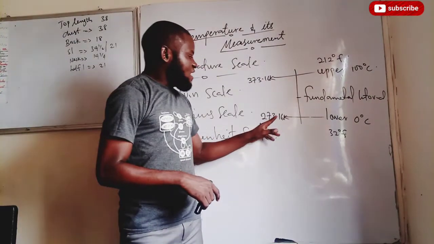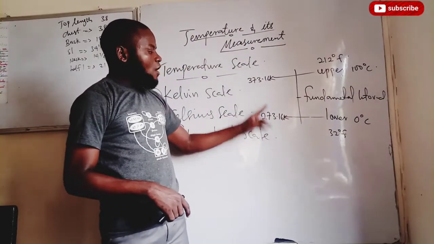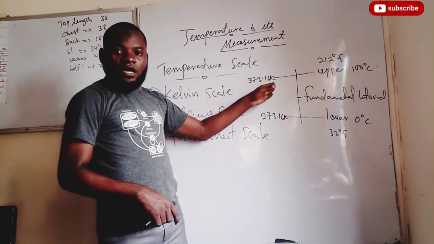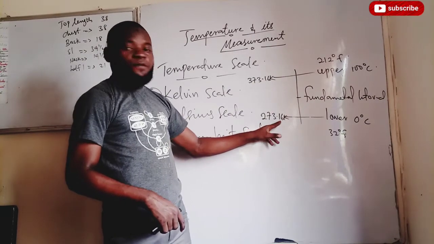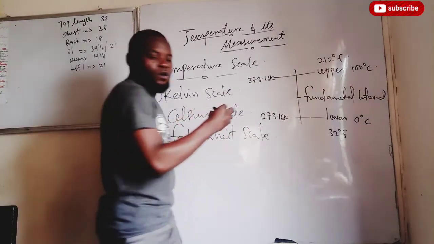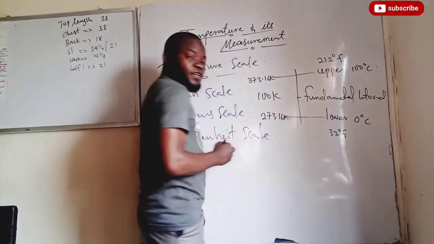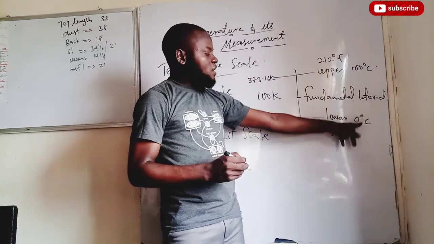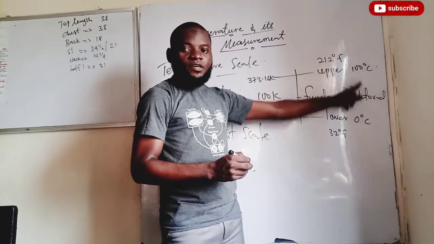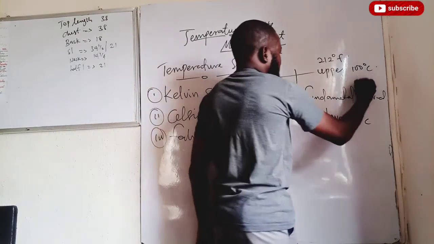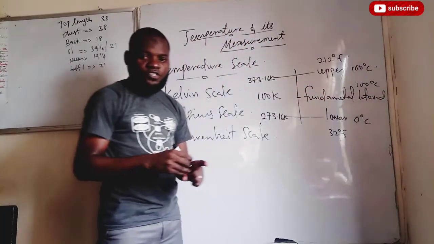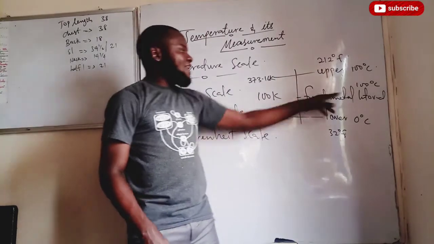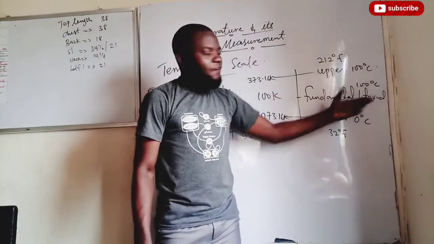Now, if I take the difference, that is the fundamental interval of the Kelvin scale, 373.16 Kelvin minus 273.16 Kelvin, that will give us 100 Kelvin. And if I take the difference between the upper fixed point and lower fixed point of the Celsius scale, 100 degrees Celsius minus 0 degrees Celsius, that will still give me 100 degrees Celsius. You can now see that the magnitude of the Kelvin scale and that of the Celsius scale, their fundamental interval